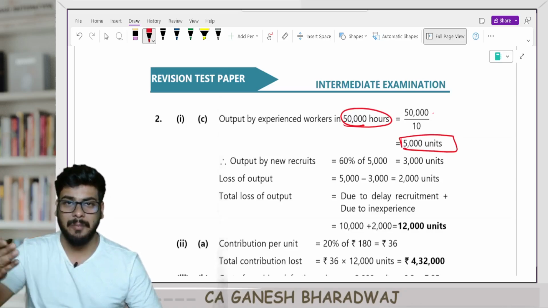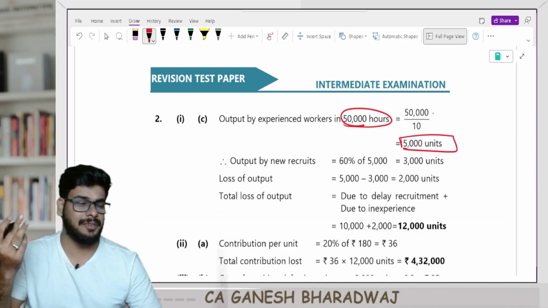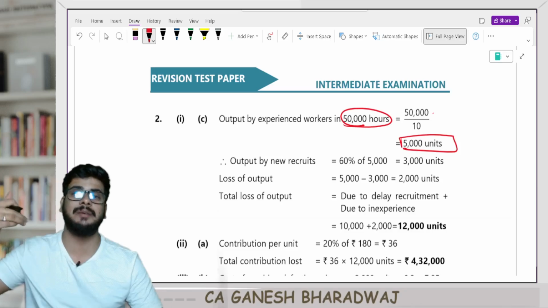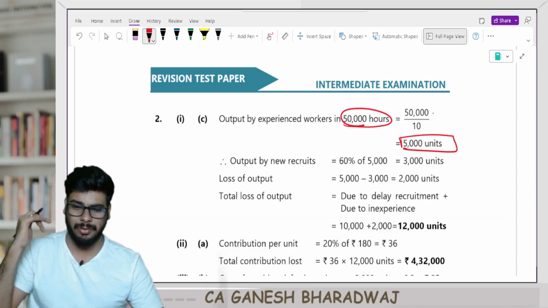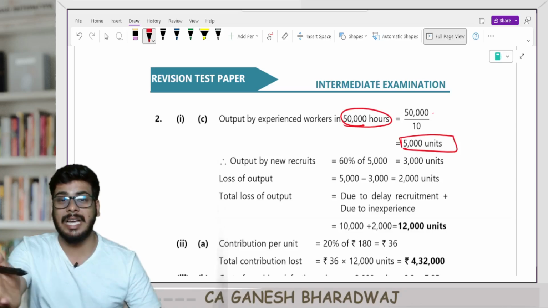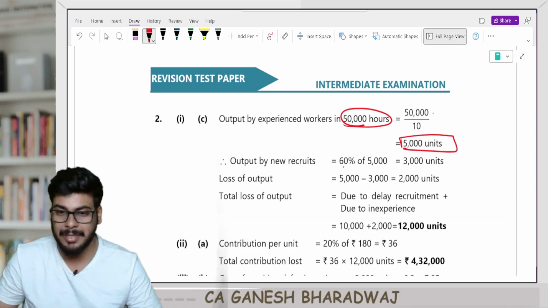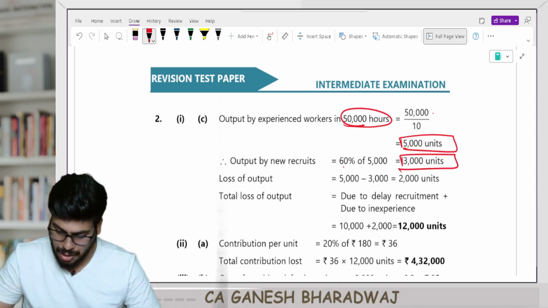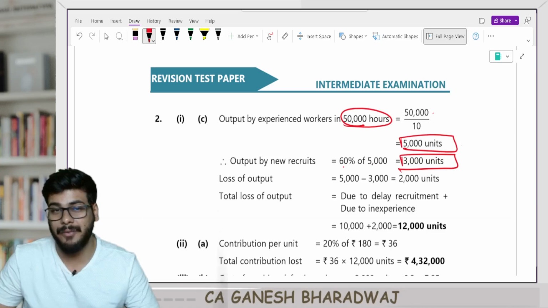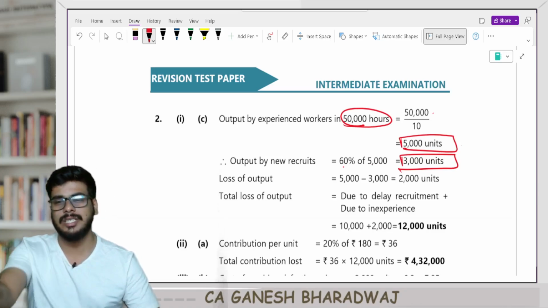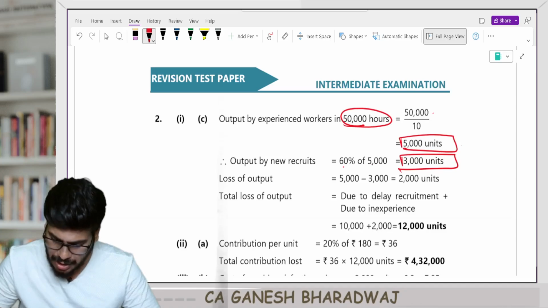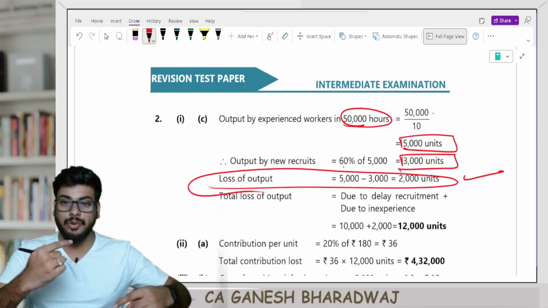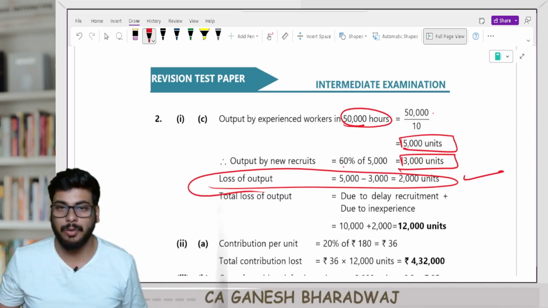So in 50,000 hours, they will be able to produce how many units? 5,000 units, right? But these guys have said that if I give it to the new recruits, they will be able to produce only 60% of it. That is, their productivity level is only 60%. So only 3,000 units could be achieved. Had I given it to experienced staff, I could have got 5,000 units. Since I've given it to them, I got only 3,000 units, which means the loss of output here is 2,000 units during the training period. Clear with this? That is number 1.